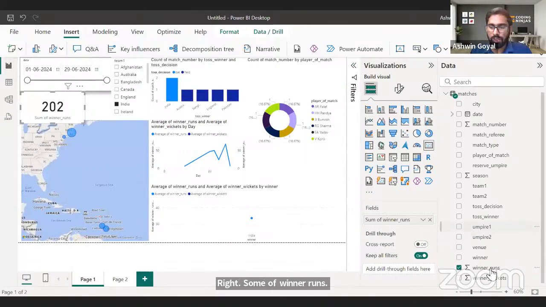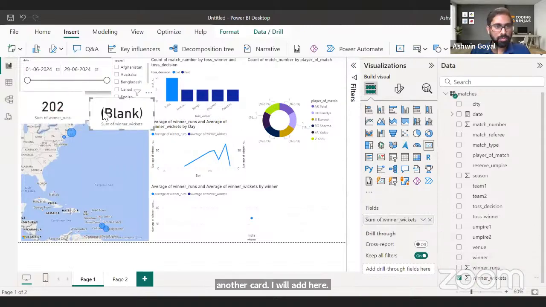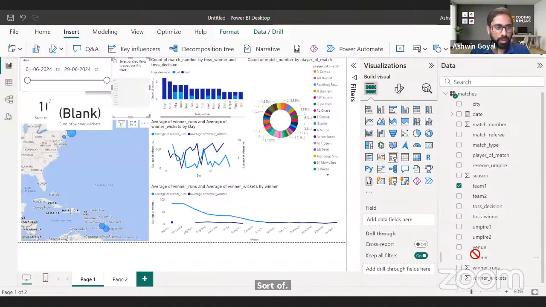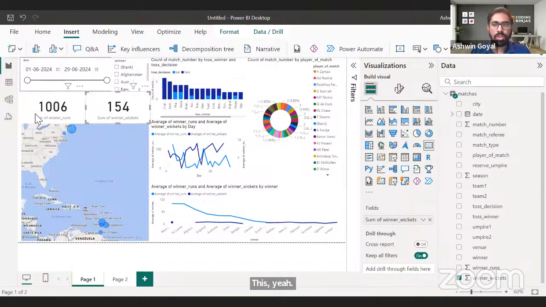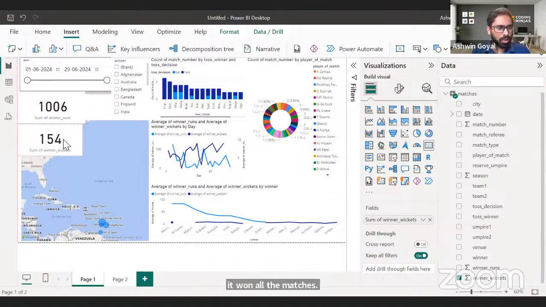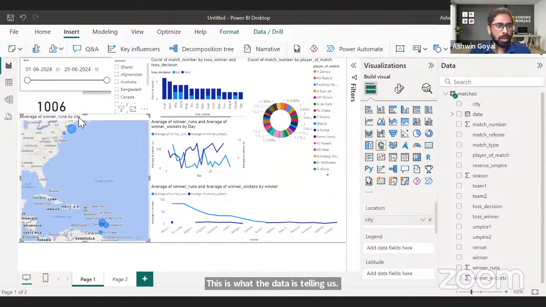And I want to see, let's say, the sum of winner wickets also. So another card I will add here, where I will simply put winner wickets. Okay, let me just add the winning team instead of this. Yeah. So total runs scored by India overall was 1006 because it won all the matches. Total number of wickets was 154. Not sure how this is so high, but okay. This is what the data is telling us. The data itself may have some anomalies, all of that may be there.